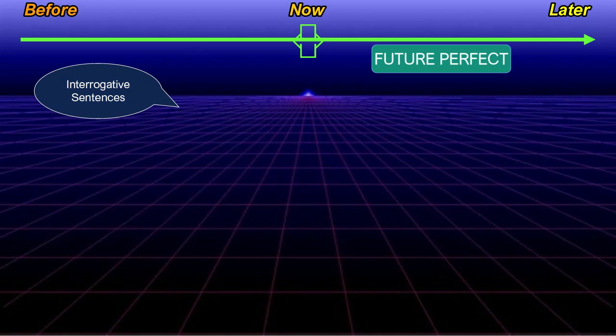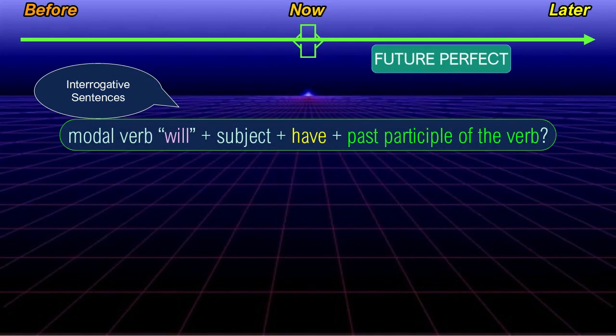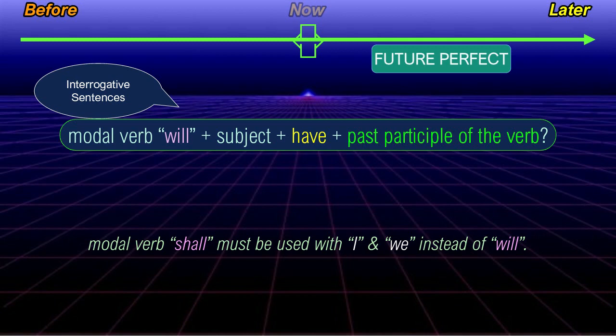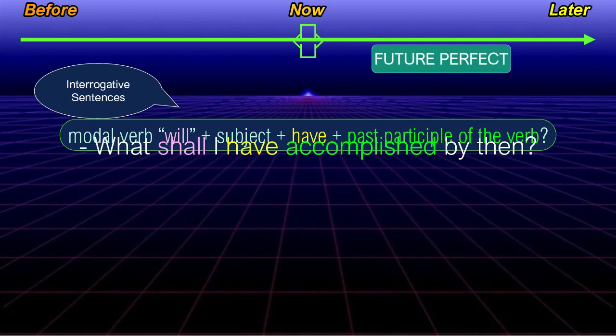The structure of the future perfect in interrogative form is modal verb will plus subject plus have plus past participle of the verb. The modal verb shall must be used with I and we instead of will. What shall I have accomplished by then?